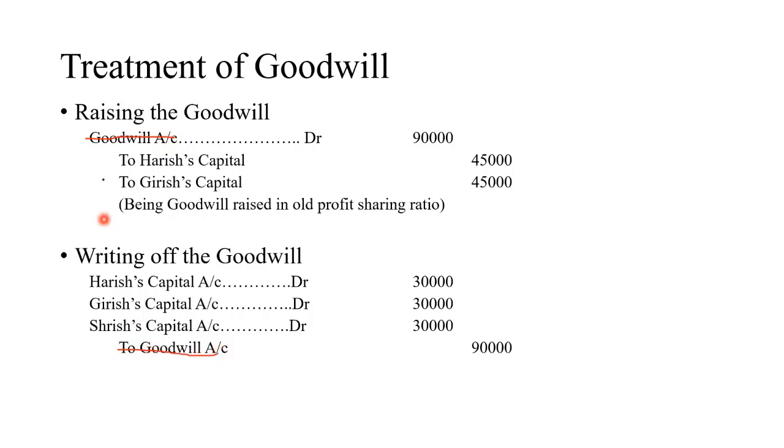Right? Now, Harish's capital, here it is credited by 45,000. Here it is debited by 30,000. What is the net effect? Yes, net effect is 15,000. Same is the case with Girish's account. Right? 45,000 credit, 30,000 debit. So net, both these accounts are credited by 15,000 and 15,000, and Shirish's capital account is debited by 30,000.